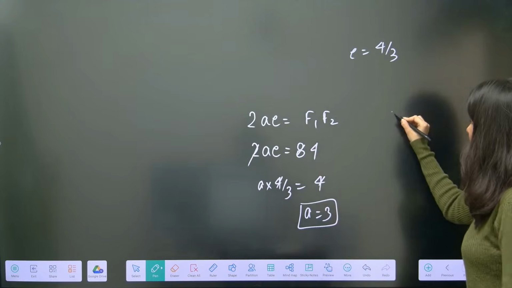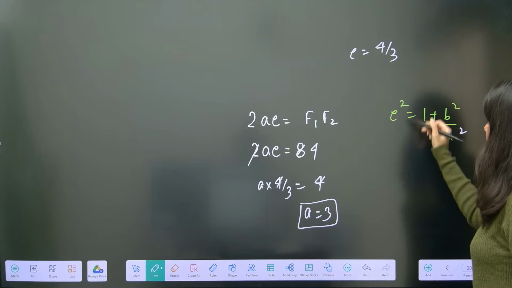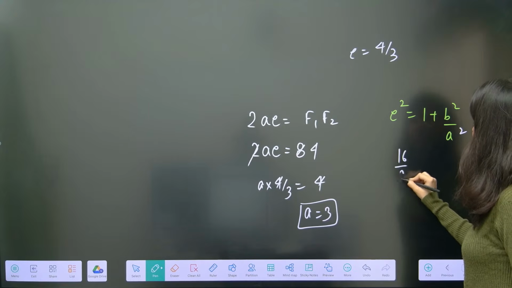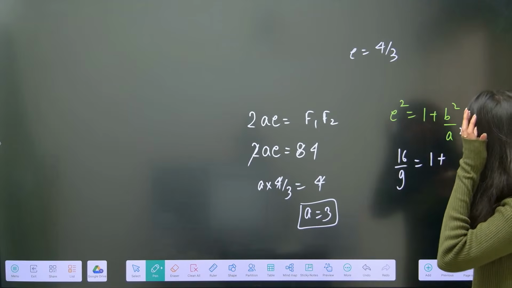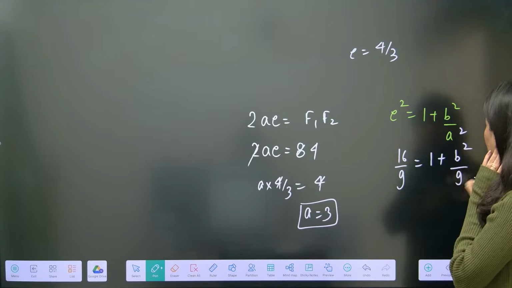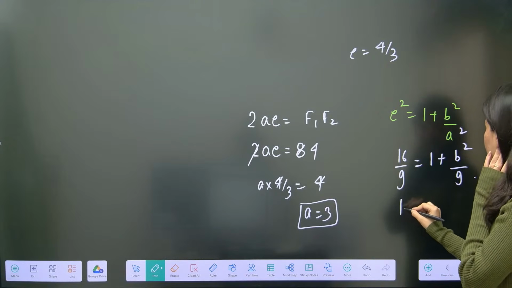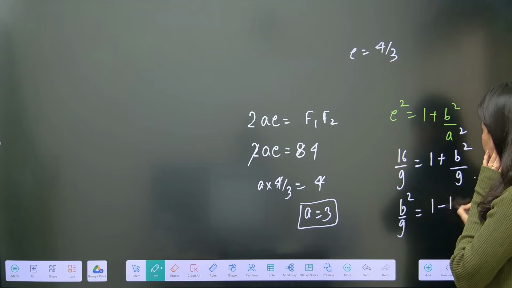Now you can apply the formula of eccentricity, which is 1 plus b square by a square. So this is 16 by 9 equals 1 plus b square by a square. Can you see this is b? B I don't know. A clearly is 9. Okay. So this is b square by 9 is equal to 1 minus 16 by 9.